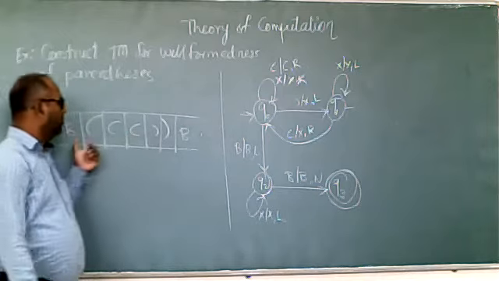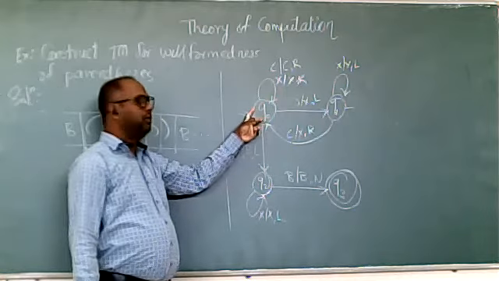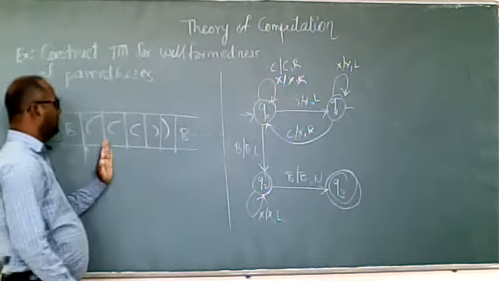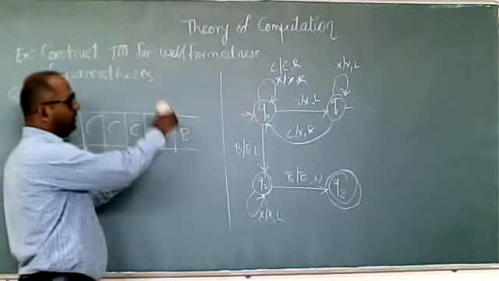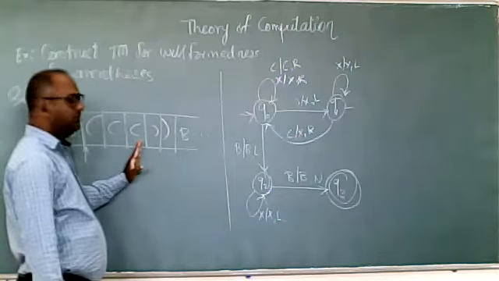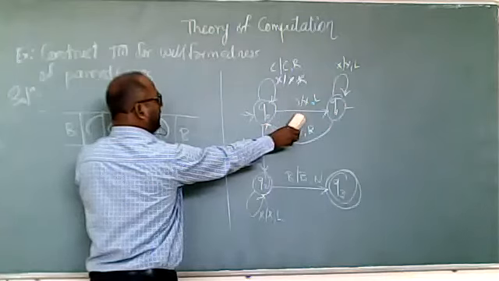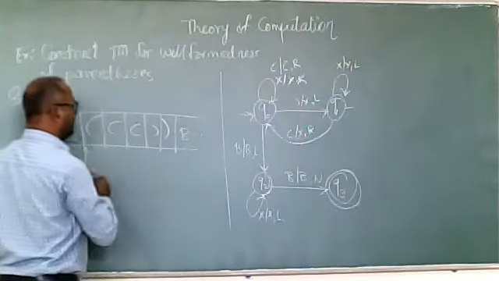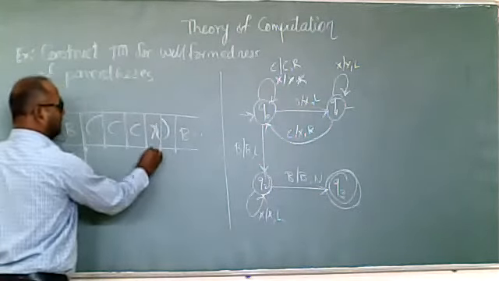Opening bracket at Q0, skip, stay at Q0 only. Next opening bracket, Q0 itself, self loop, skip. Now we are getting a closing bracket. So at Q0, make the closing bracket an X and change the direction. So it will be here. Now it is on the state Q1.